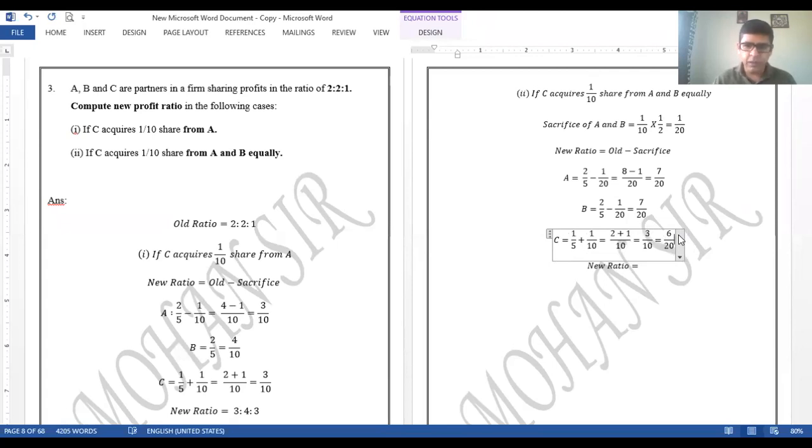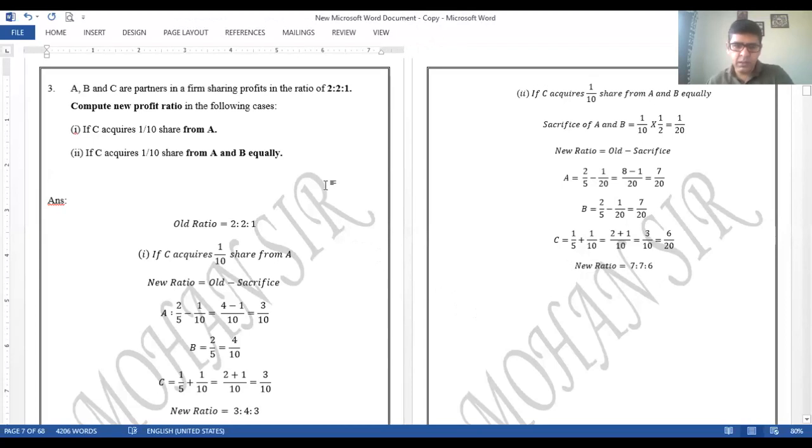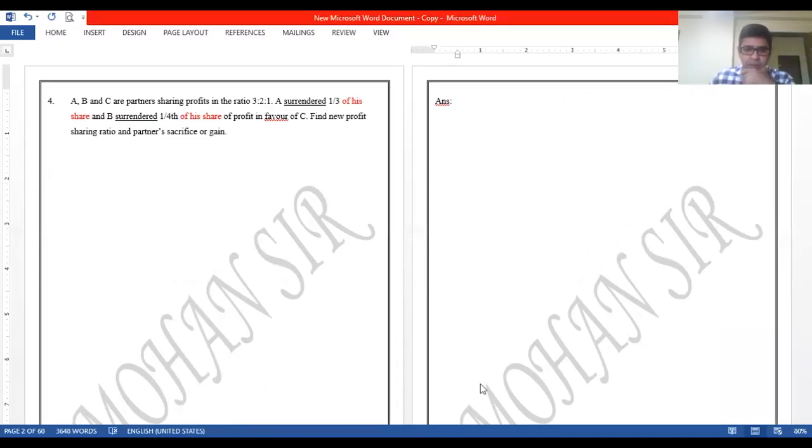Multiply by 2. So I will be able to write the new ratio now as 7:7:6. Okay, so this is how you are done with the sum, correct? So this is the sum I would like to start today.